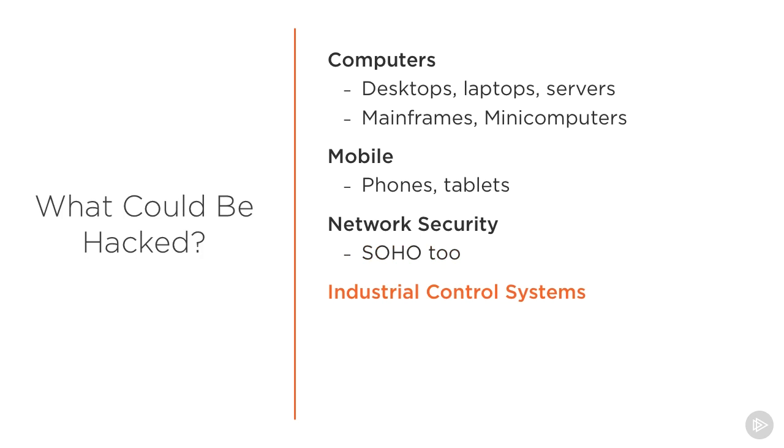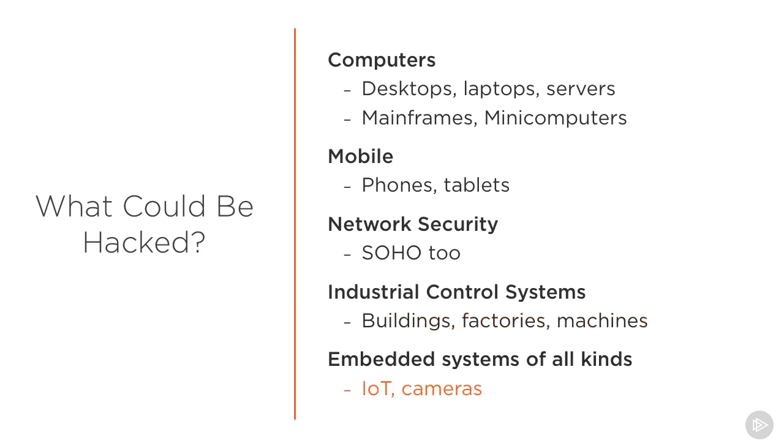Industrial control systems, power plants, buildings, factories, machines, building controllers that control the HVAC in your building. All of those things are oftentimes very hackable and not quite as well protected as they should be these days. Cameras, IoT, we find those all the time when we're doing security assessments and pen testing. That's some of what we do at VDA Labs. Gosh, I could tell you stories all day long about the crazy things we find.